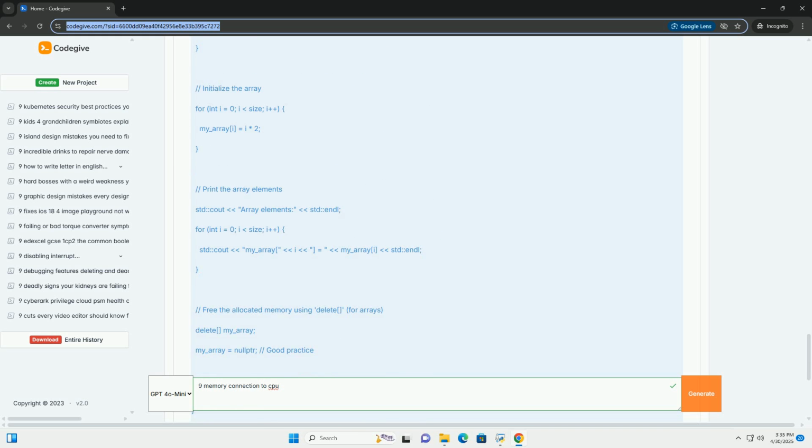Example 4: Python. Memory management is mostly automatic. Python uses automatic memory management, garbage collection. You rarely need to explicitly allocate or free memory. Explanation of the Python example. Lists. Python lists are dynamic arrays. You can add or remove elements as needed without worrying about explicit memory allocation.